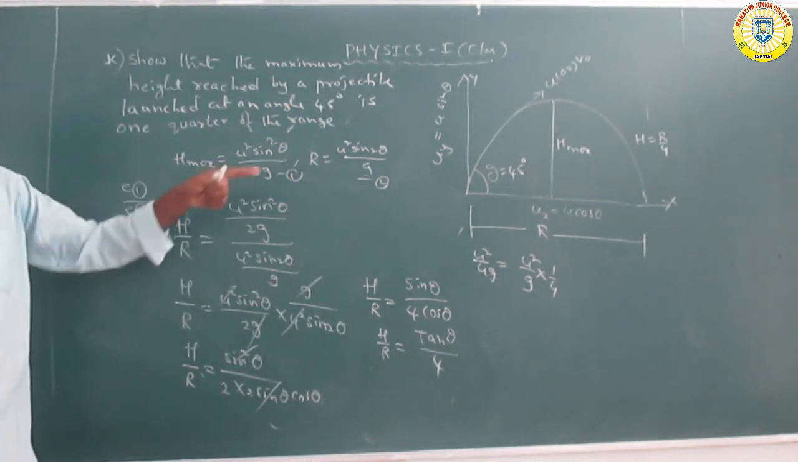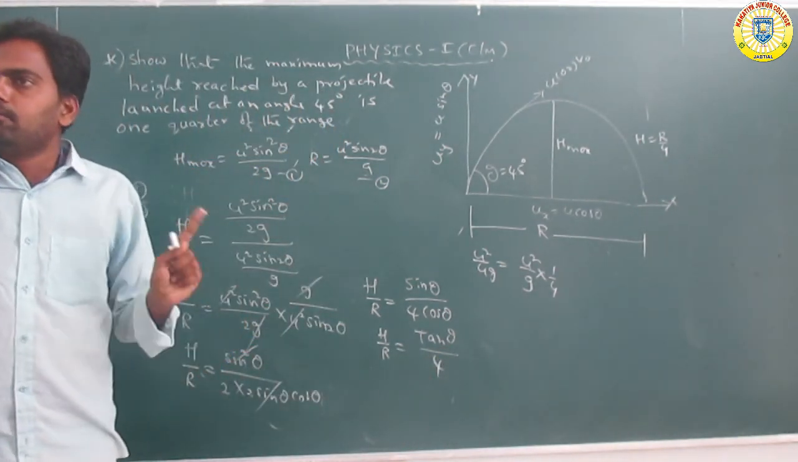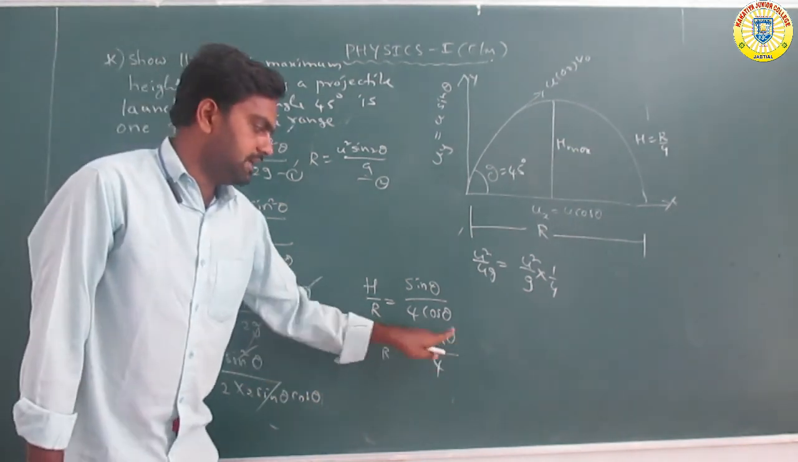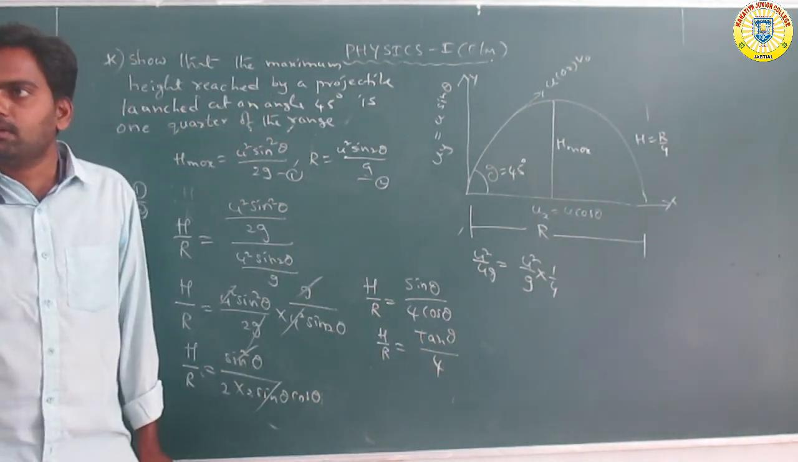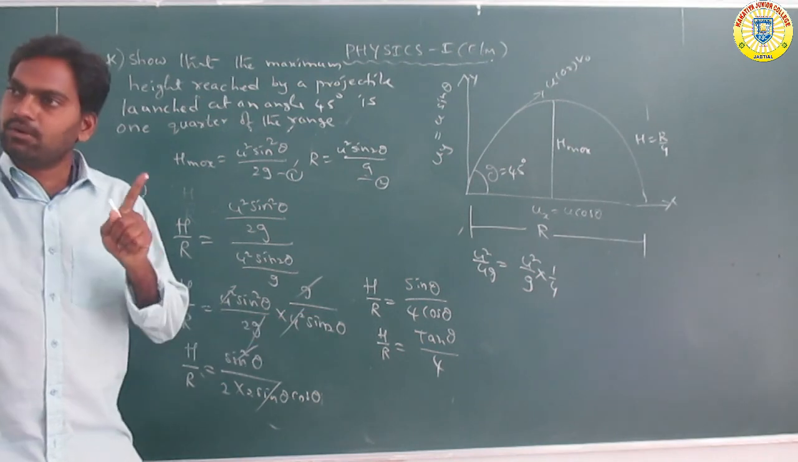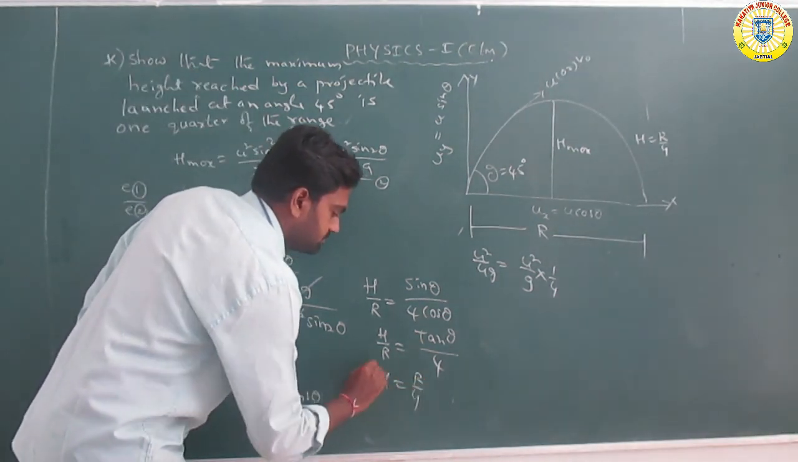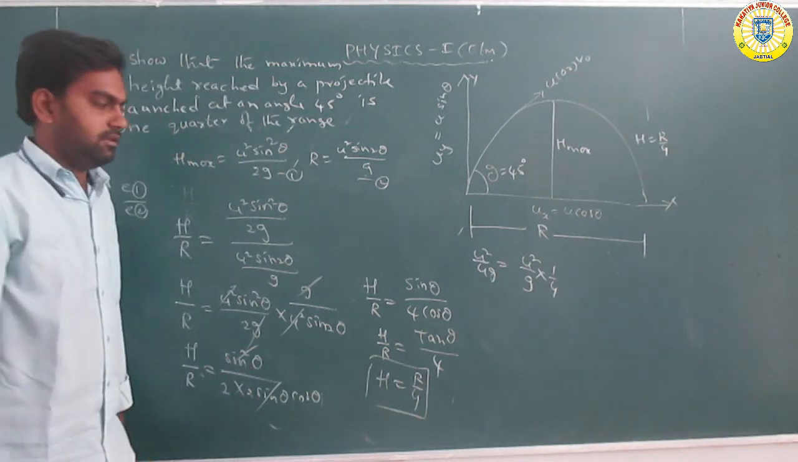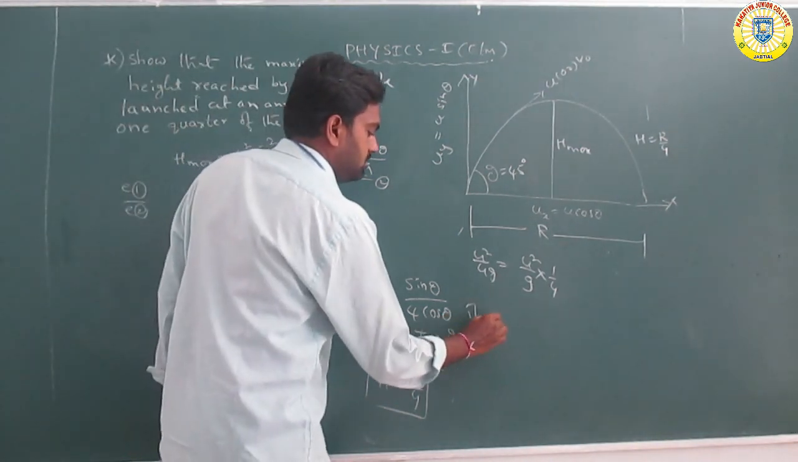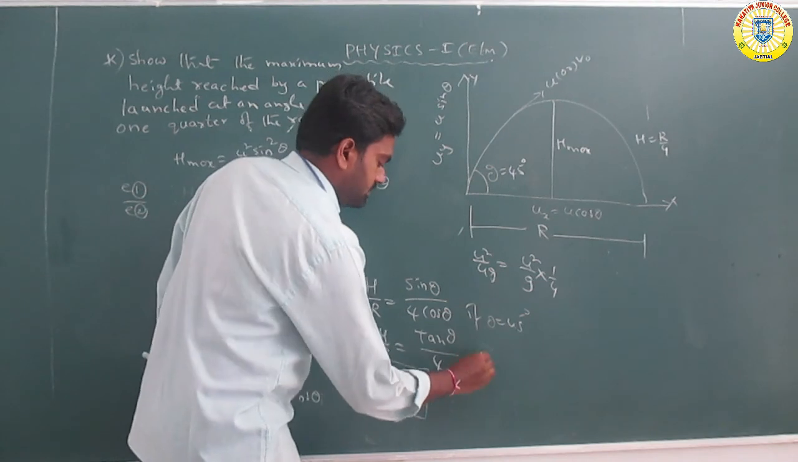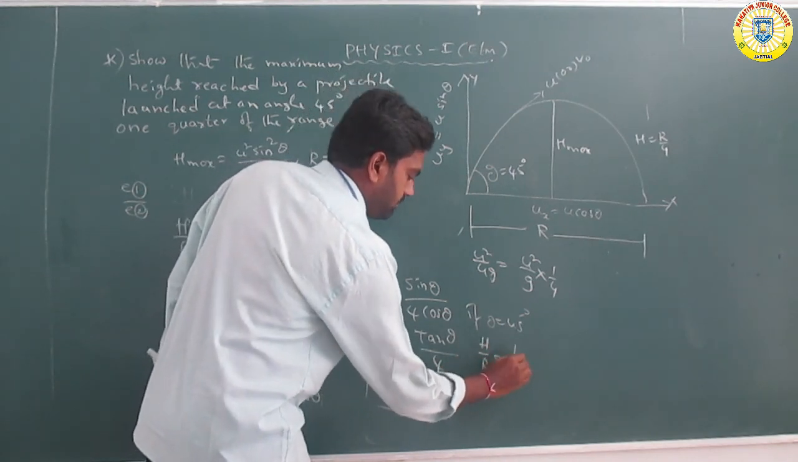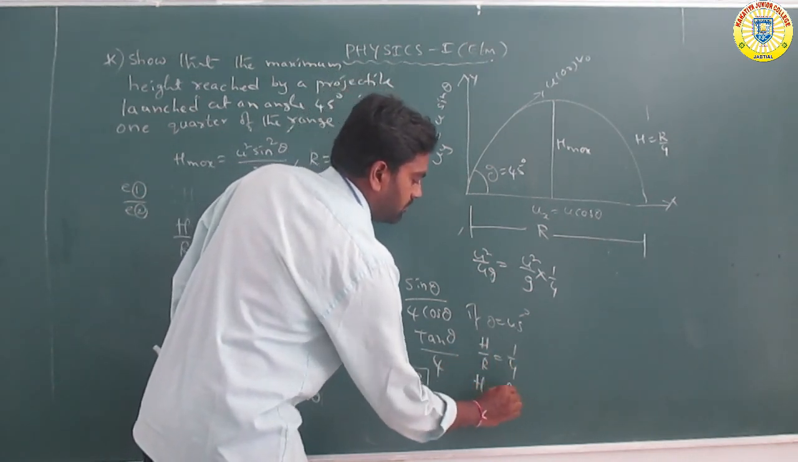But given theta is equal to 45 degrees, so substituting theta equal to 45, tan 45 is equal to 1. That means h by R is equal to 1 by 4. So h is equal to R by 4. Okay, if theta is equal to 45 degrees, then h by R is equal to 1 by 4, h is equal to R by 4.